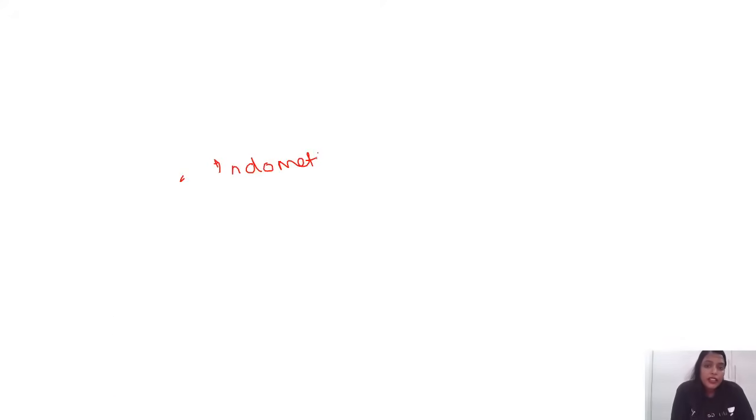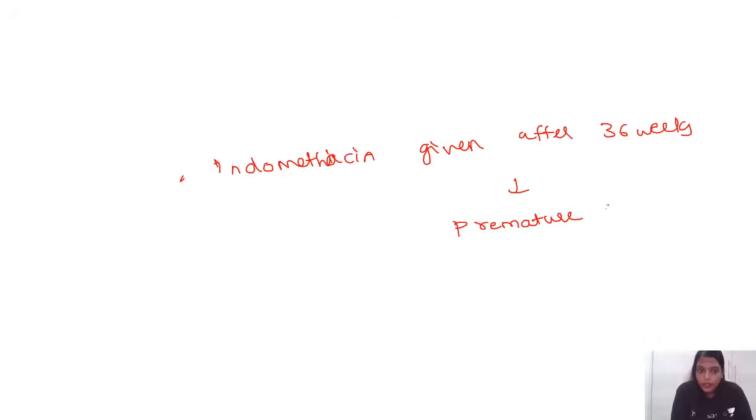Indomethacin given after 36 weeks will lead to premature closure of patent ductus arteriosus. So that's why we don't give it. Indomethacin causes premature closure of patent ductus arteriosus.